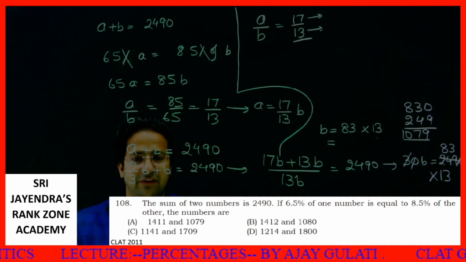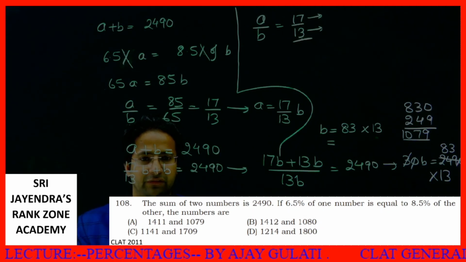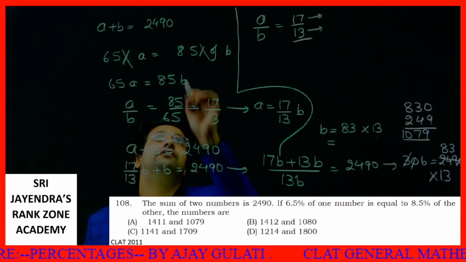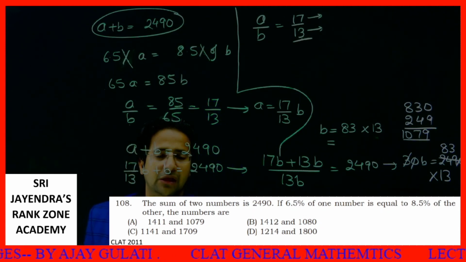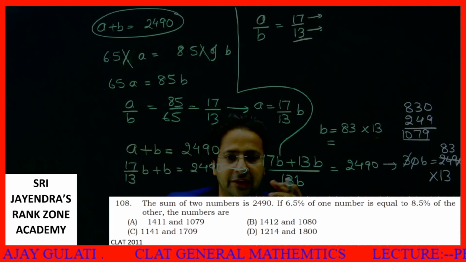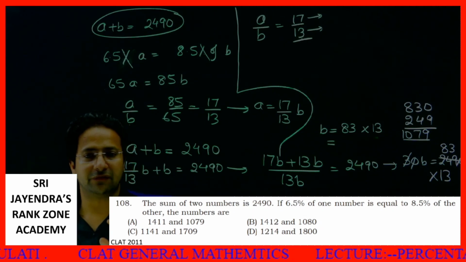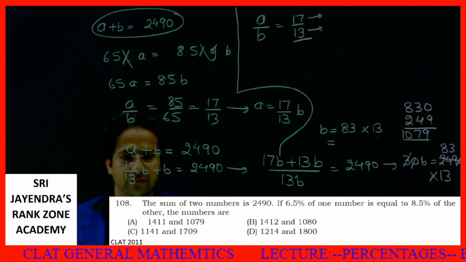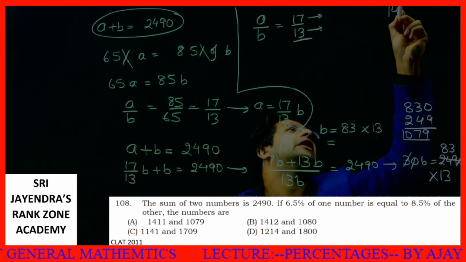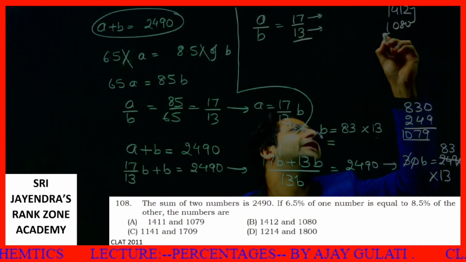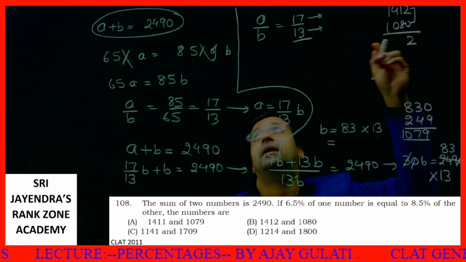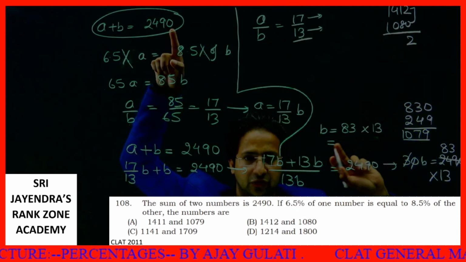What is the other way? Another way is also very beautiful. The other way is to just check out the options, which two options add up to 2490. You can also check by comparing the unit digit. Look at the first option. Let's start from the second option, 1412 and 1080. If you add these two numbers, what will be the unit digit? The unit digit will be 2, but our sum is 2490. This is not at all possible.